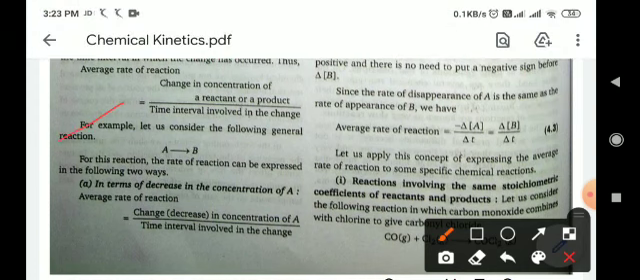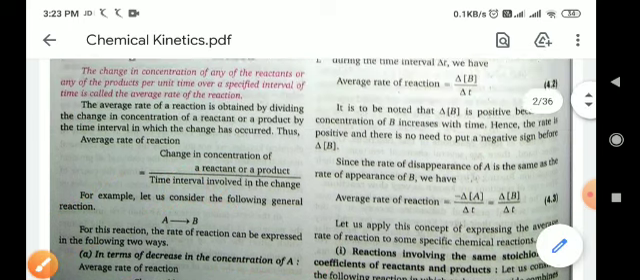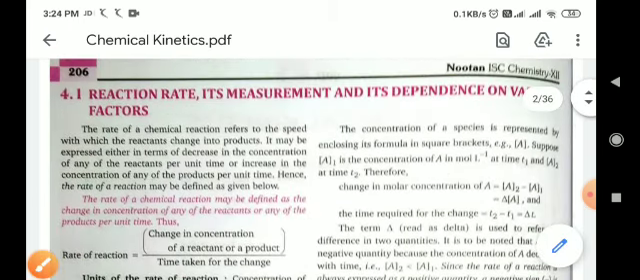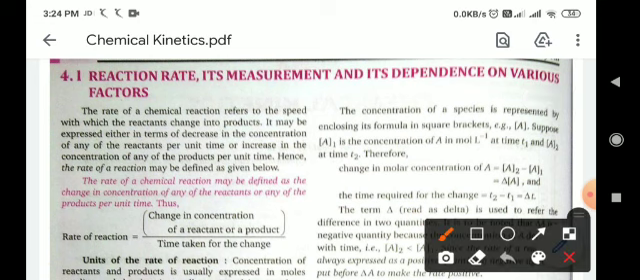For example, let us consider a reaction A which is converted to B. For this reaction, the rate of reaction can be expressed in the following way. In terms of decrease in the concentration of A, when the reaction starts, the concentration of A will decrease. So in terms of decrease in concentration of A, the average rate of reaction is the decrease in concentration of A upon the time interval. Next, the concentration is represented by enclosing its formula in square brackets.